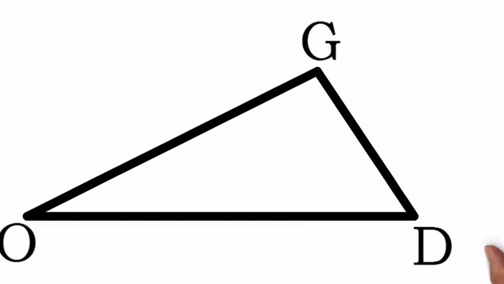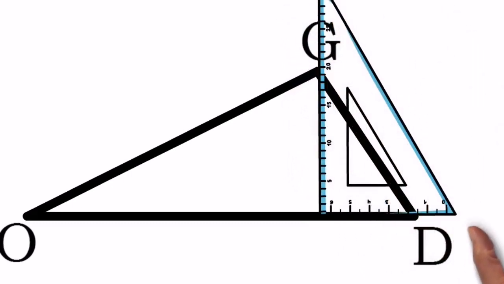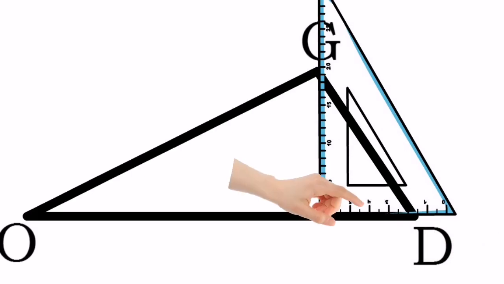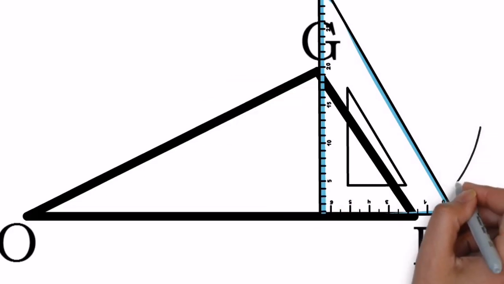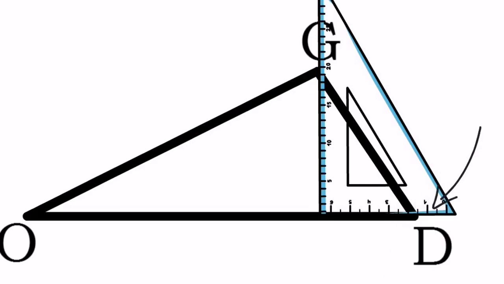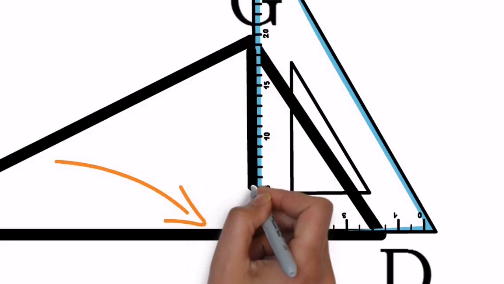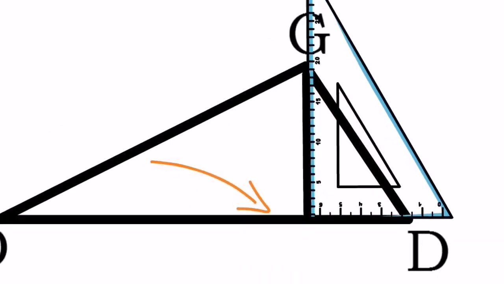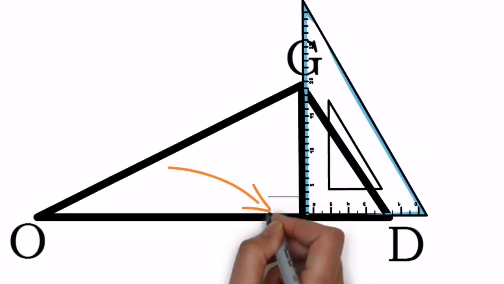Okay, and now we have to place this set square in such a way that the baseline should be exactly overlapping with the opposite side, and the vertical section of that set square should be kept nearer to the vertex. So this is the baseline which is exactly overlapping with the opposite side of vertex G, right? And the vertical section is nearer to the vertex. And once the position is fixed, draw a straight segment. Okay, fix it, and this segment GM is nothing but perpendicular to OD.